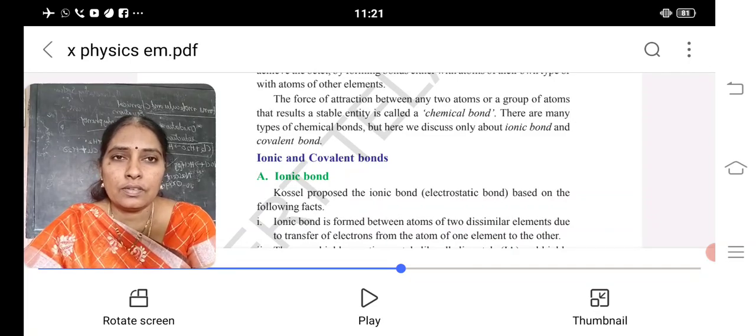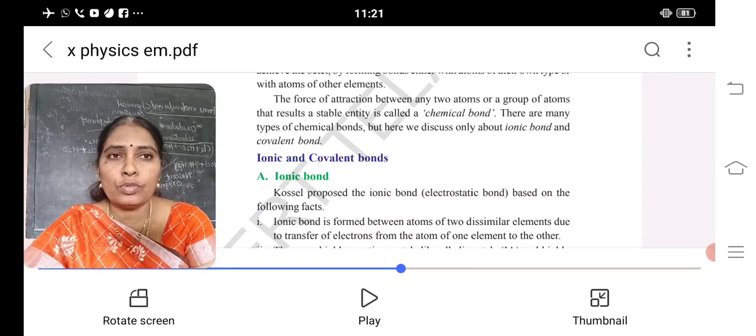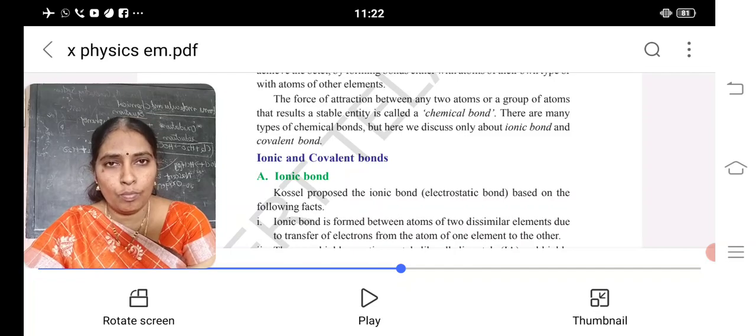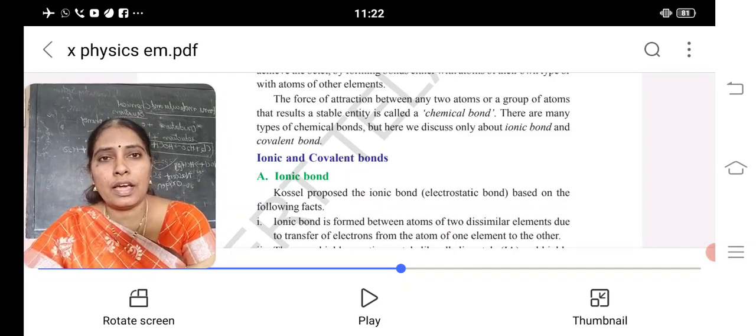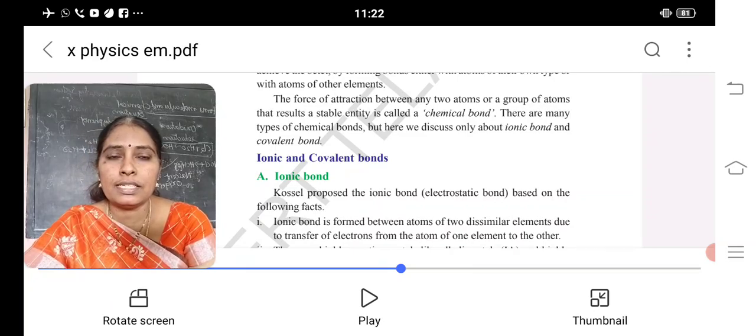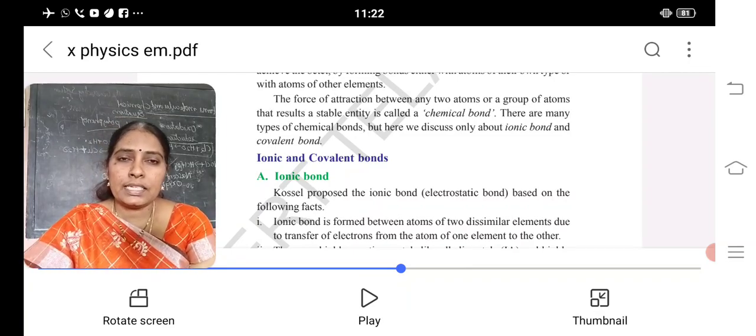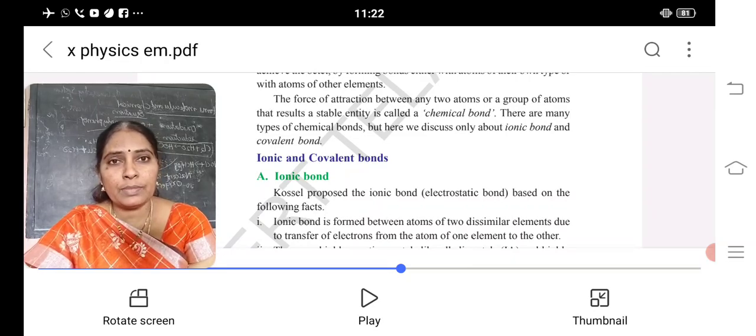So we discussed chemical bonding. The force of attraction between any two atoms or group of atoms that results in a stable entity is said to be a chemical bond. In that we discussed the covalent bond, the ionic bond, and why atoms participate in a bond.